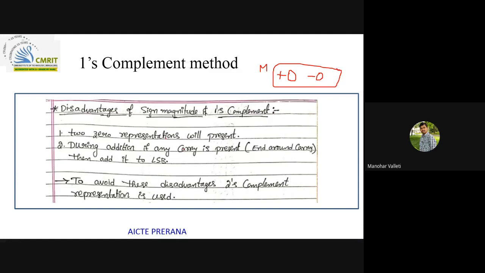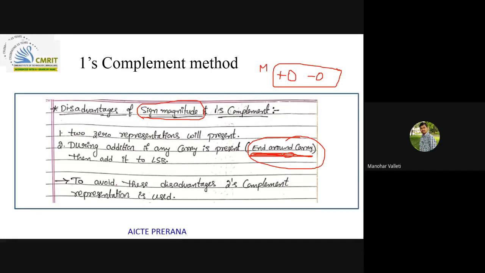And one more thing, when you are doing addition, you need to always think about the end around carry, whether it is coming or not. If it is coming, I need to add it to the result. For that, one extra circuitry. If you are using the one's complement method implementation in your circuitry, you need to add one more addition circuit to take care of this end around carry. So because of that disadvantage, this is also applicable for the sign magnitude method also. Anyhow, I'm not discussing it here.